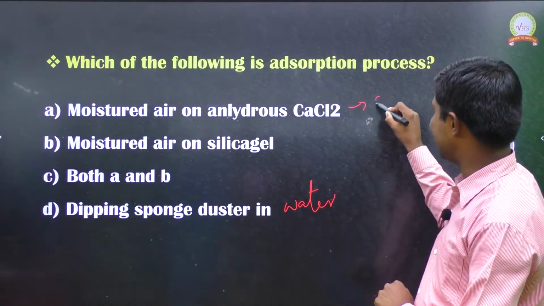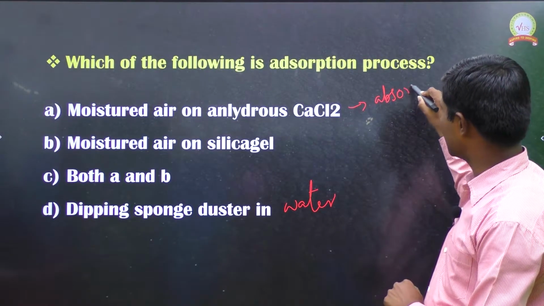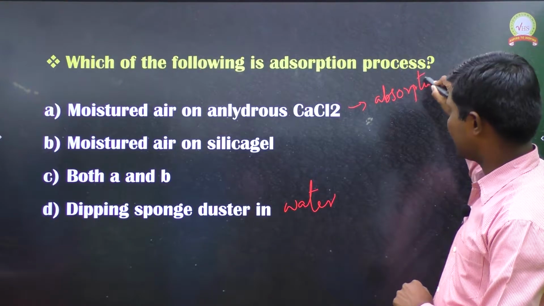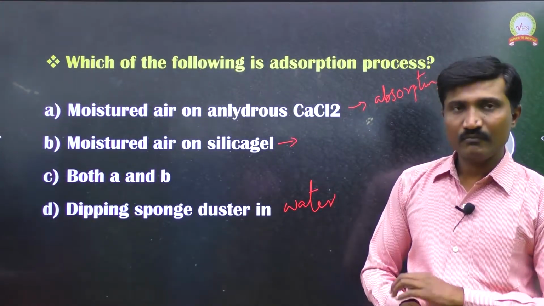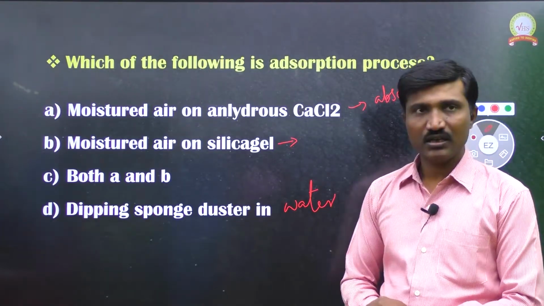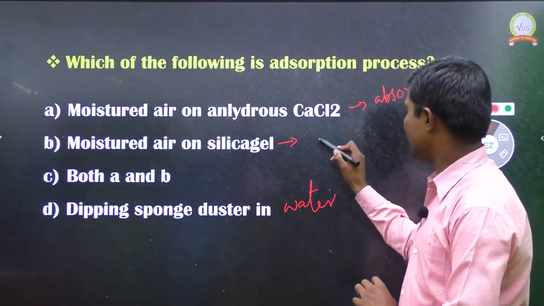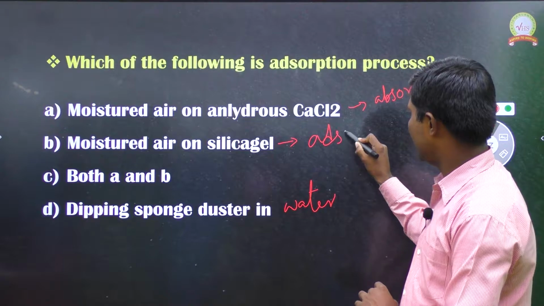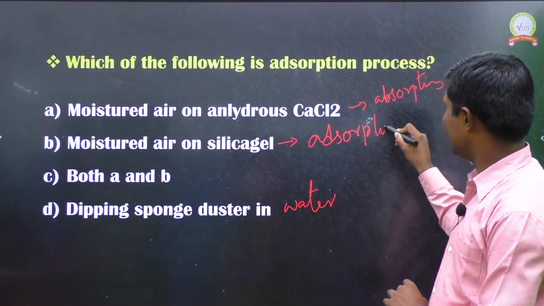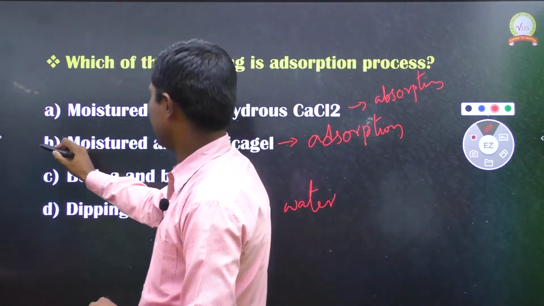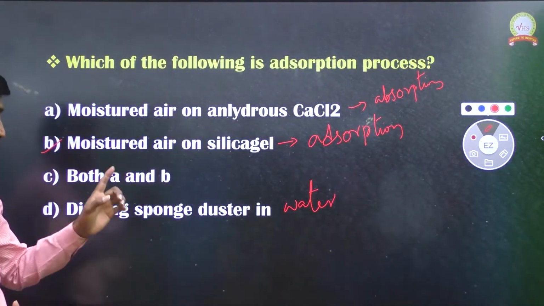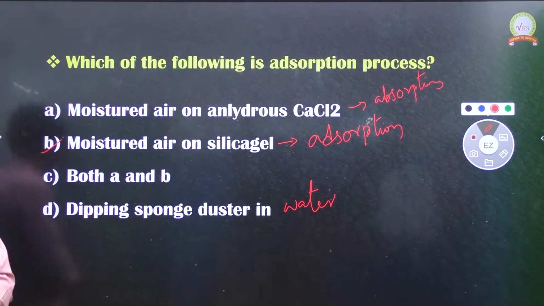Okay. And if we take silica gel, controlling of moisture using silica gel is an example of adsorption. So the adsorption process means only B, that is moisture air on silica gel.